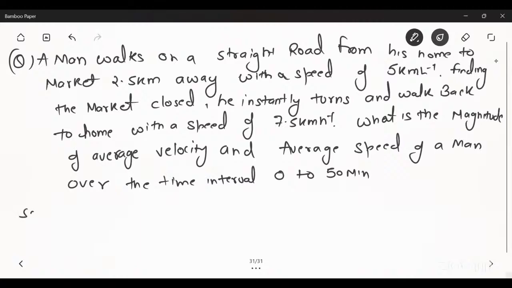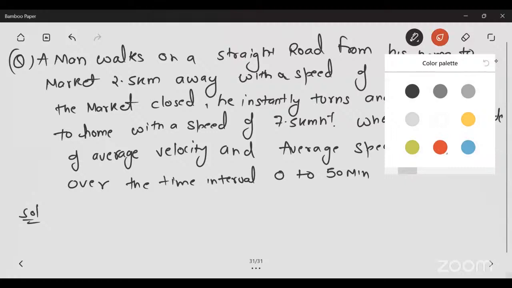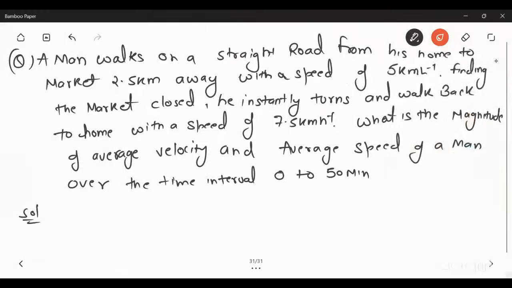Now, a man walks on a straight road from his home to market, which is 2.5 kilometer away, with a speed of 5 kilometer per hour. We know that speed is equal to distance upon time, so time is equal to distance upon speed.